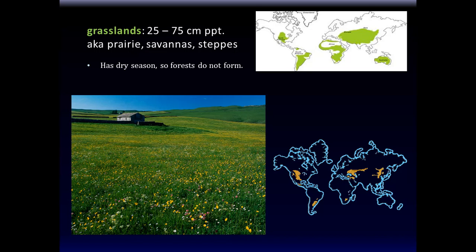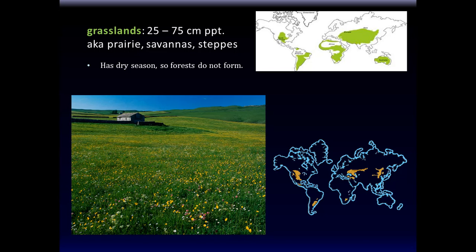Beautiful. Look at this grassland. You think this is grassland, so beautiful, so verdant, yeah? But yet it cannot support big trees, see? Because the soil can't support big trees, because it doesn't have that much rain. It has 25 to 75 centimeters of precipitation per year. Well, much better than that desert that we talked about, but you'll see it's not as much as some of the forests we're going to talk about.